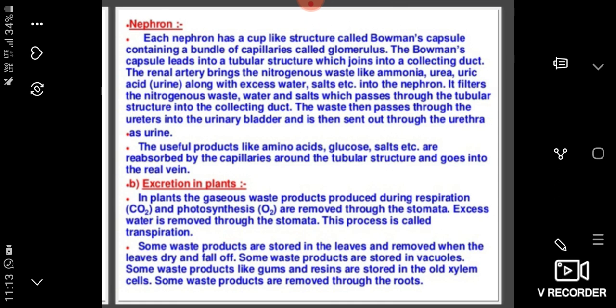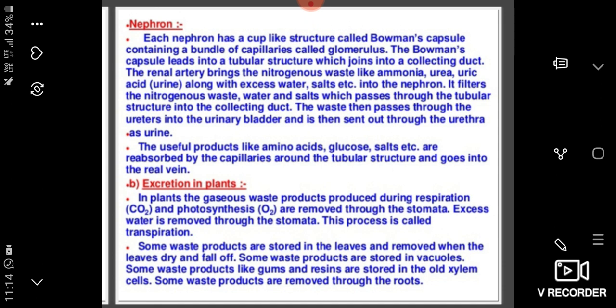The filtrate with urea and waste materials passes through the collecting tubule and through the ureter is temporarily stored in the urinary bladder. It is now called urine.